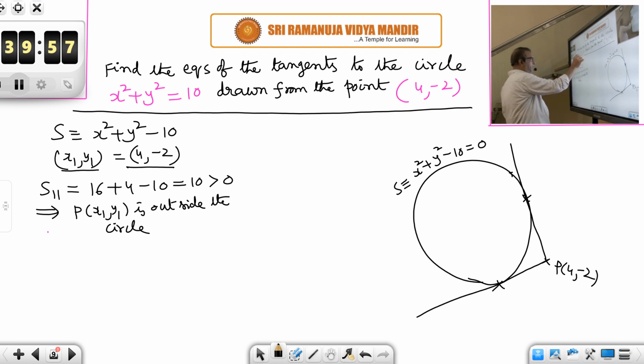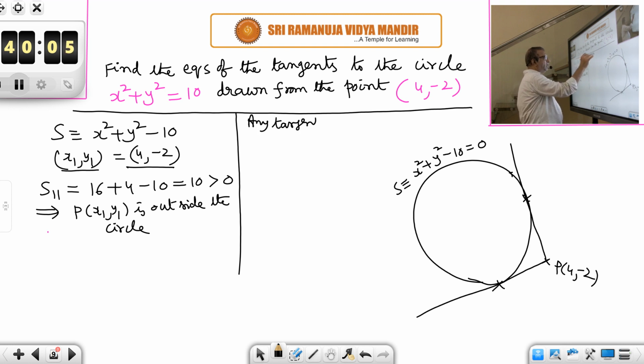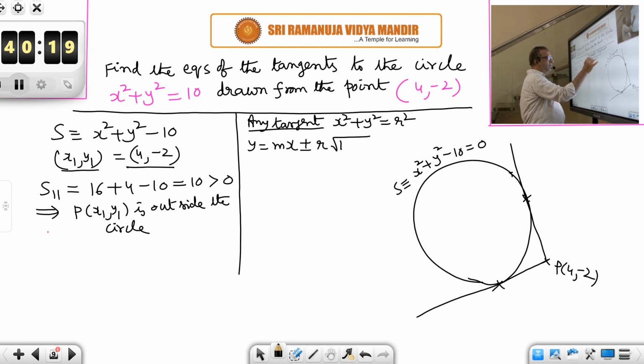How do you find those tangents? Any tangent to the baby circle, that formula we have to use again. Any tangent to the baby circle x square plus y square is equal to r square will be in what form? y is equal to mx plus or minus r into root of 1 plus m square.